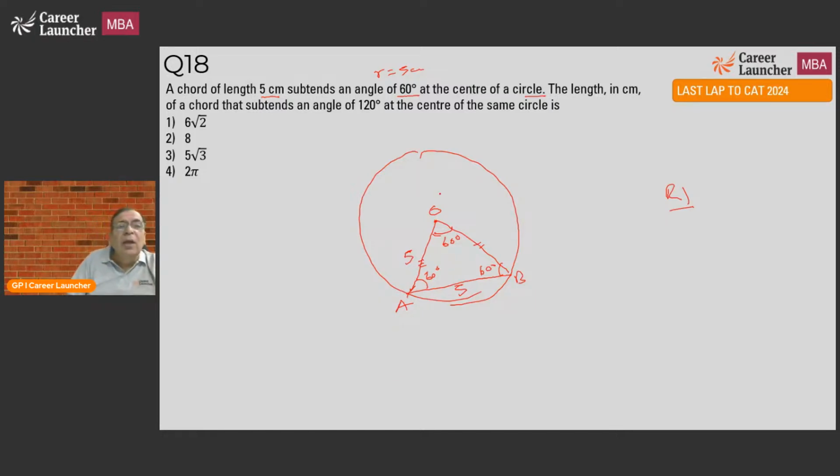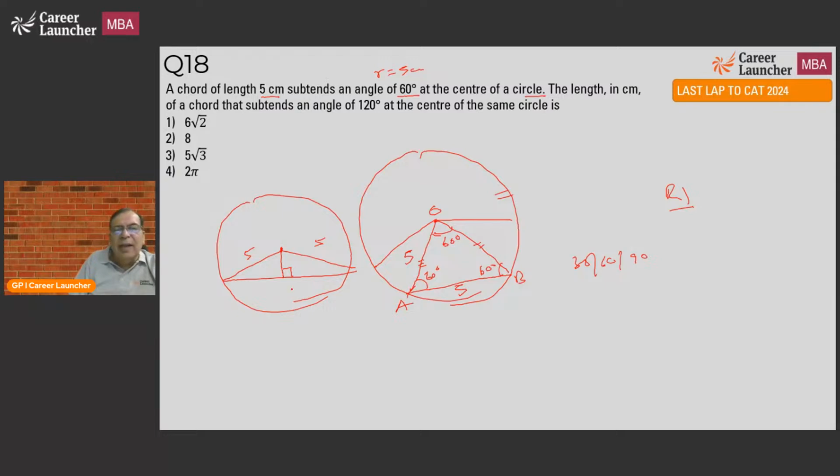Now what does it say? The chord that subtends the angle of 120 degrees. Okay, let me draw another figure. So effectively, what does it say? The radius is equal to 5 centimeters. Angle is 120 degrees. Radius is 5, isn't it? That's what we found from here. Angle is 120 degrees. What can I do? I can apply the 30, 60, 90 jugaad.